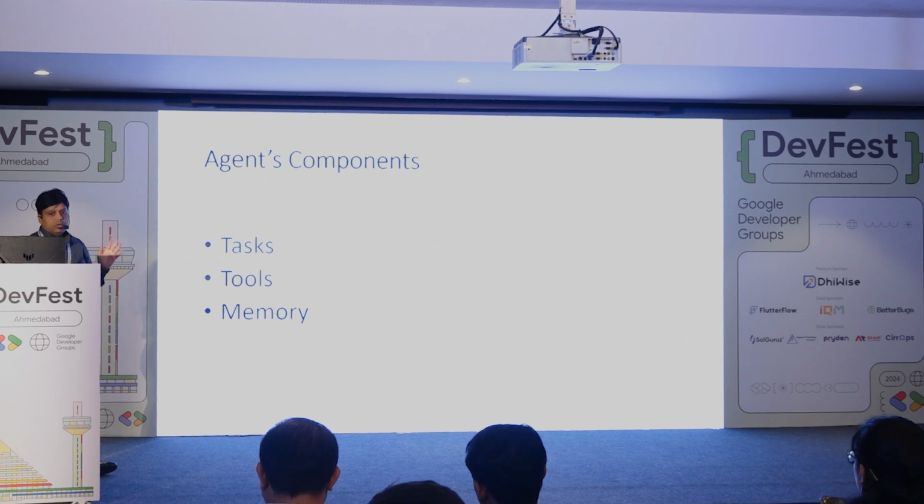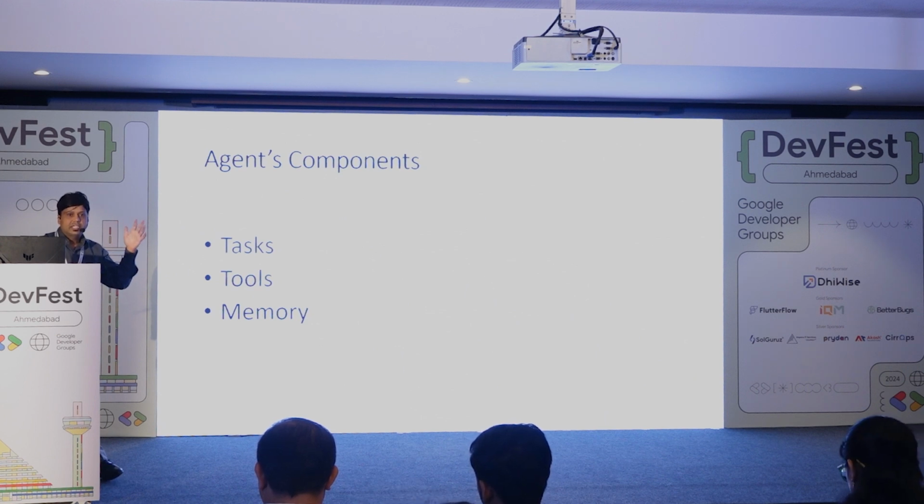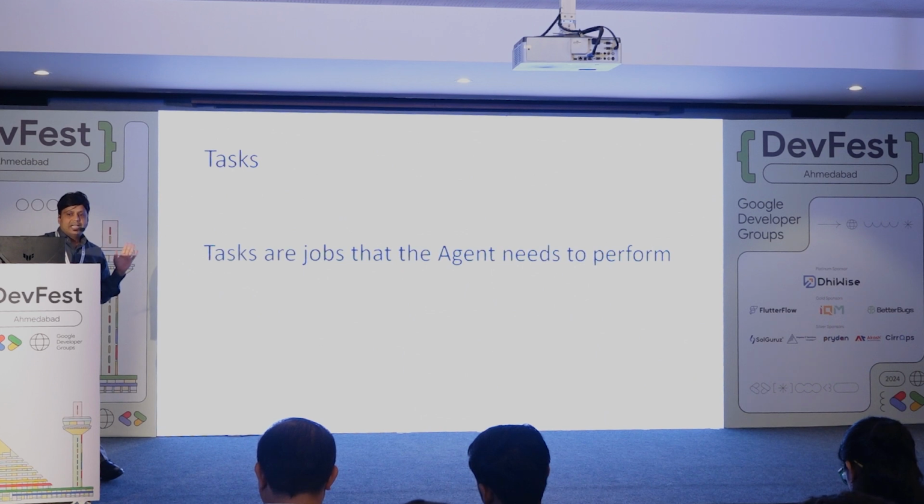Okay. So now let's talk about how we can build agents. There are three important things: task, tools, and memory. Tools are your external applications. Task is what you want the model to do, and memory is, you know, right? So tasks are the jobs that agents need to perform, right?